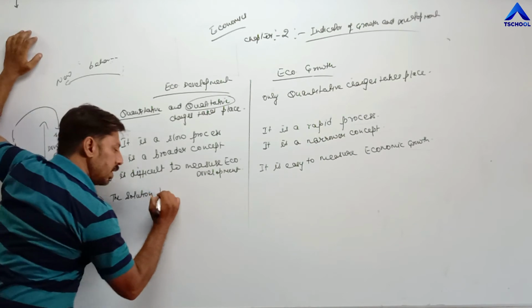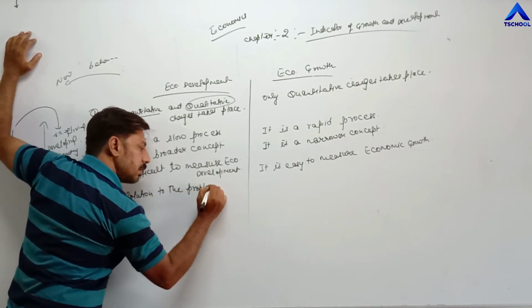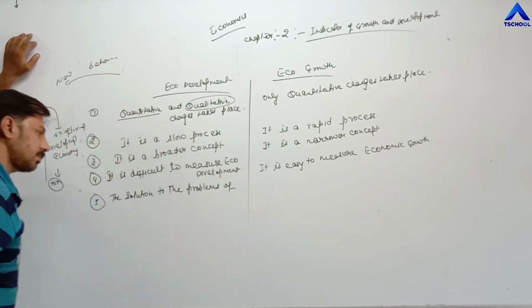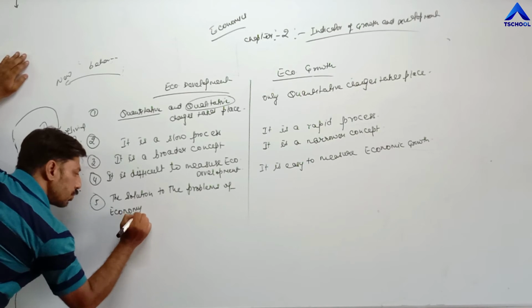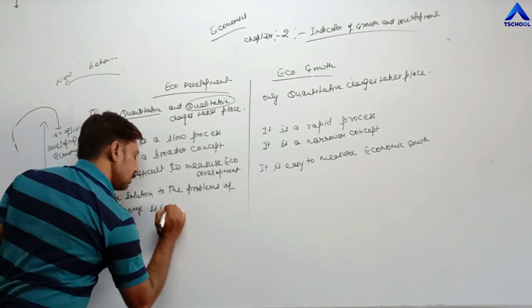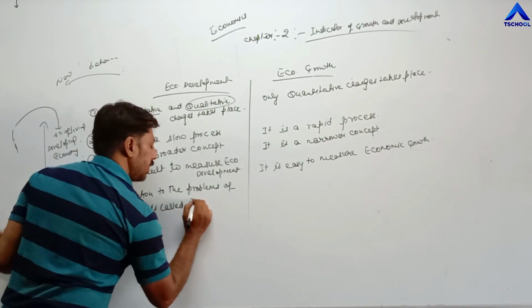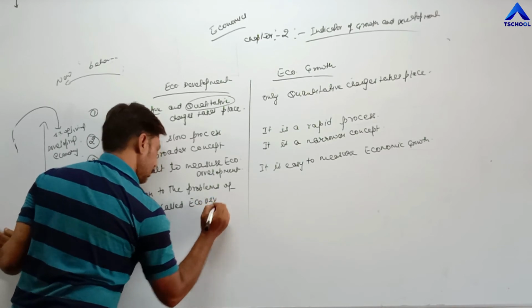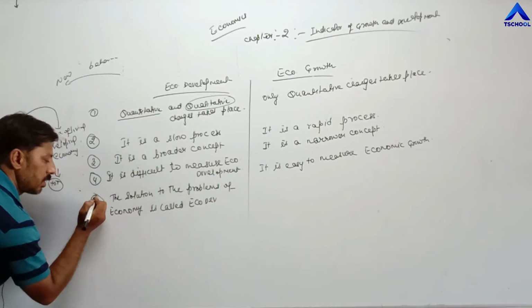So the solution to the problems of a developing economy is called economic development.